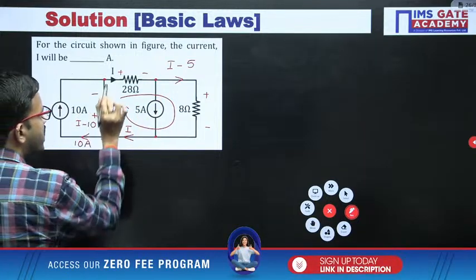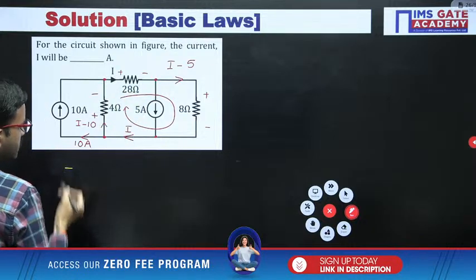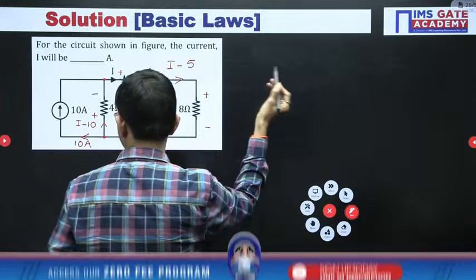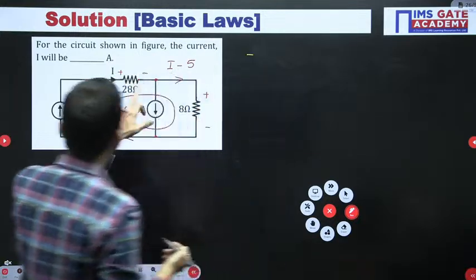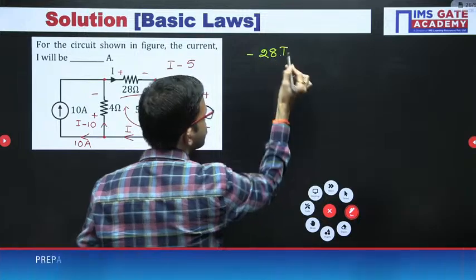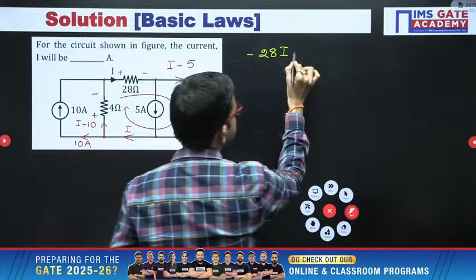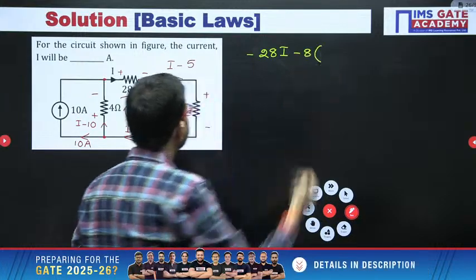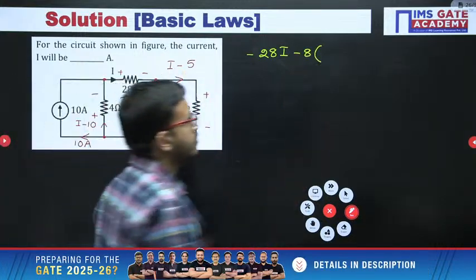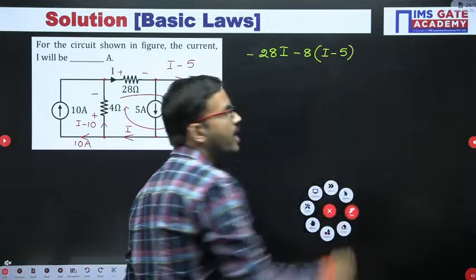So first I am starting from here. Plus 2 minus, I will write here, plus 2 minus 28 into I. Next here plus 2 minus 8 into I minus 5.